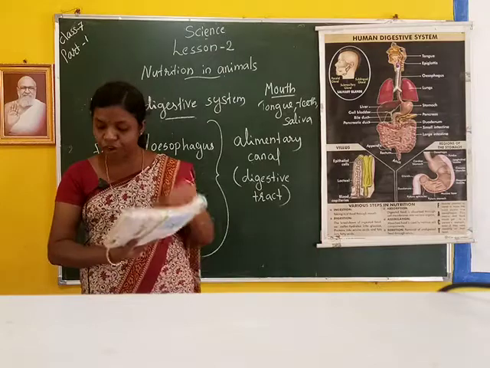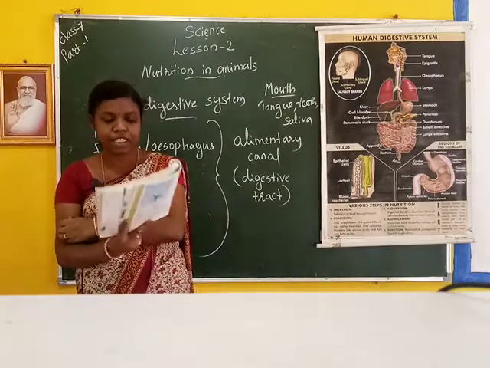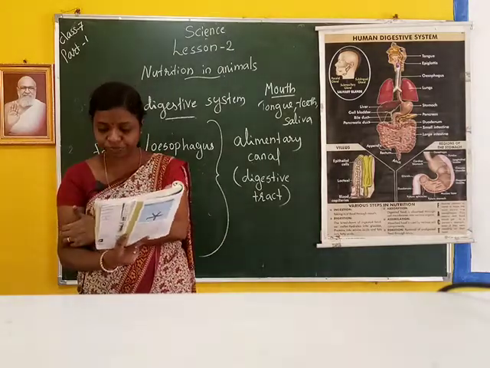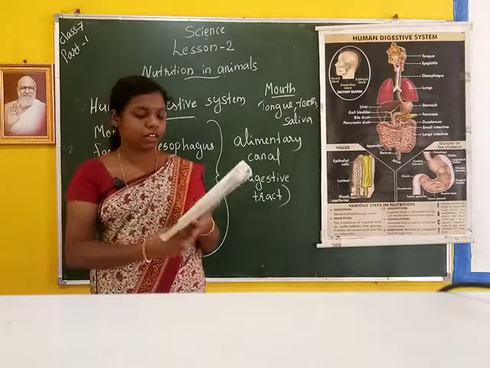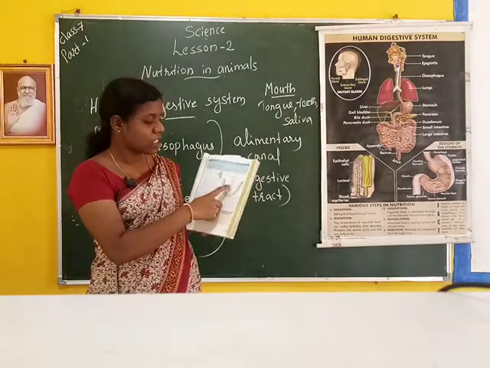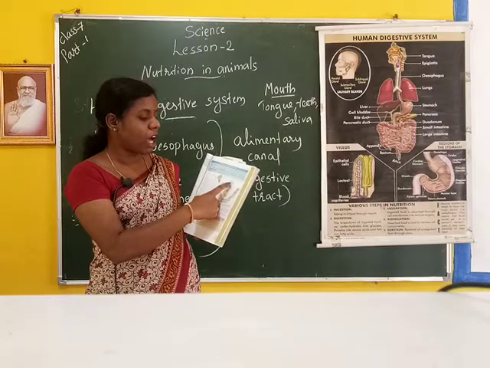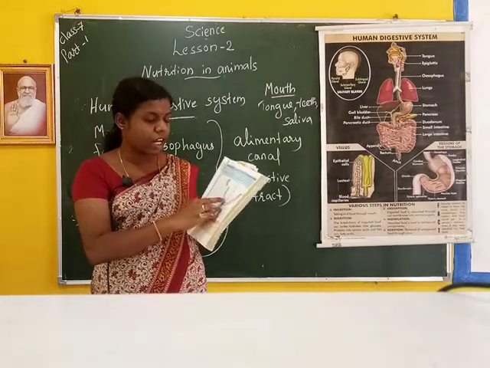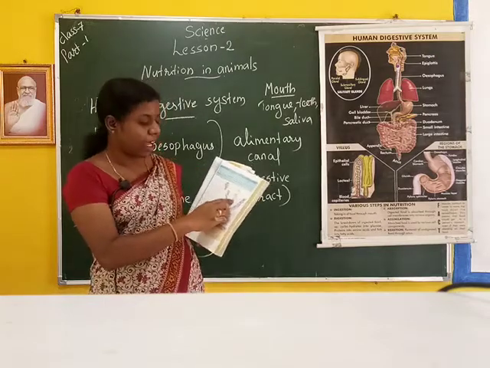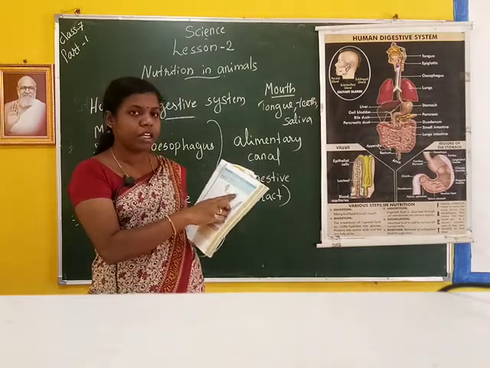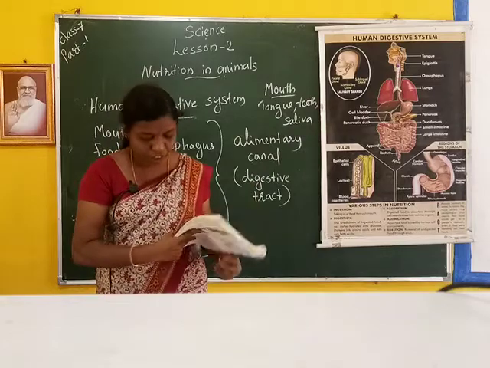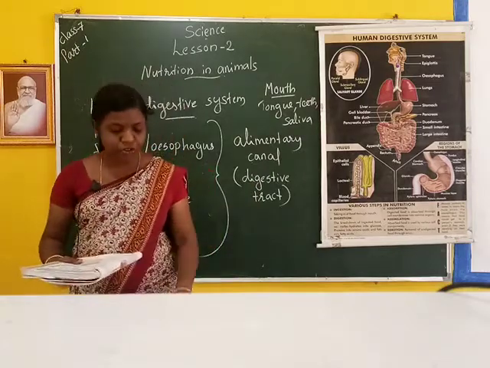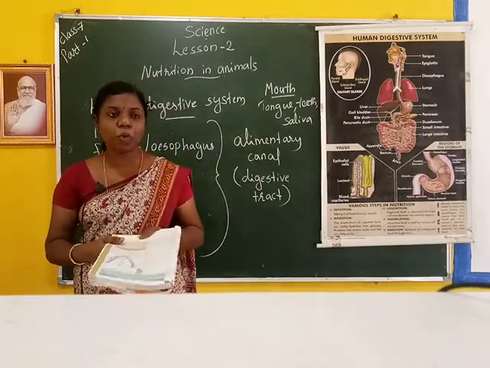Now we are going to talk about the different teeth present in our mouth. There are 4 types of teeth: incisors, canines, premolars and molars. Incisors help in cutting and chopping food.